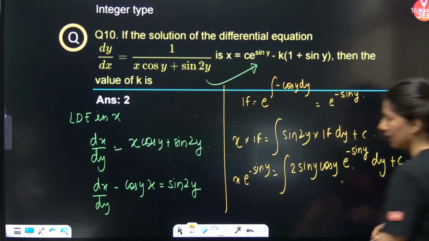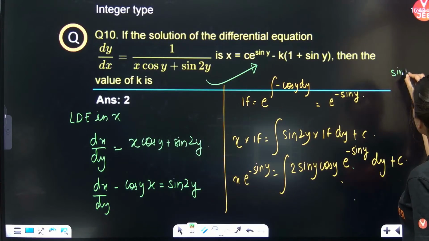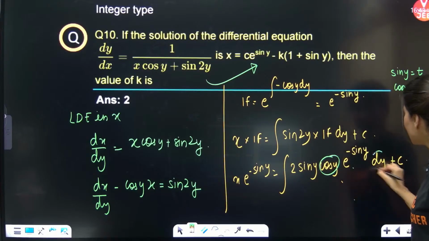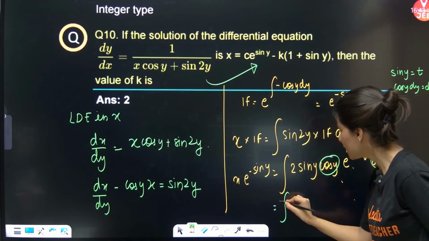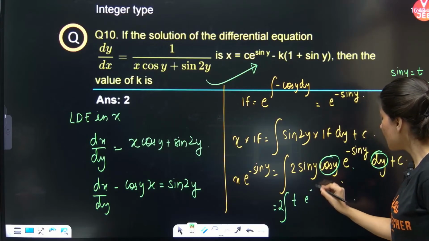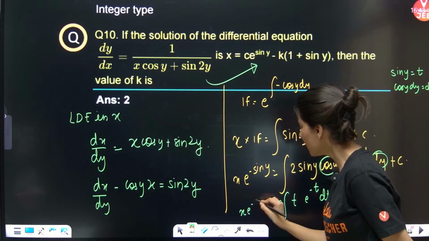Now integrate. So you need to put sin y equal to t, so that cos y dy will become dt. Integration, 2 will come outside, sin y is t, so this is t e raised to power minus t dt plus c.